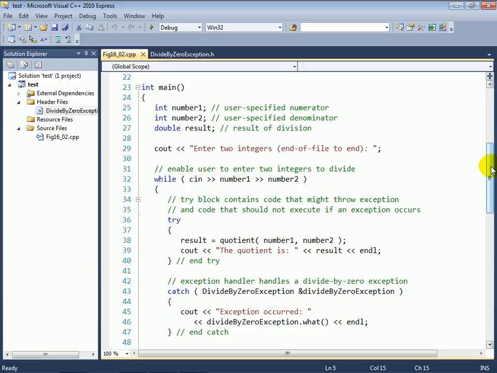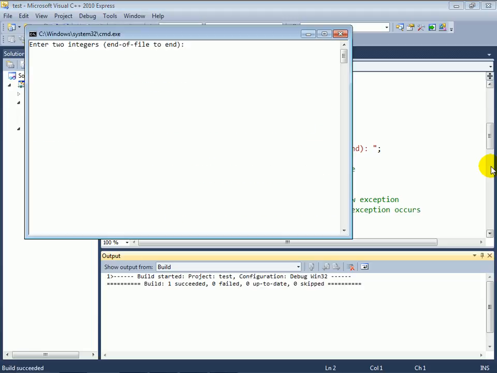Now, in this example, we'll show you not only how to do exception handling, but also, if you're writing code that needs to notify somebody else of a potential problem, how to quote-unquote throw an exception as well. Before we get into the code in detail, let's run this program and show you how it works.